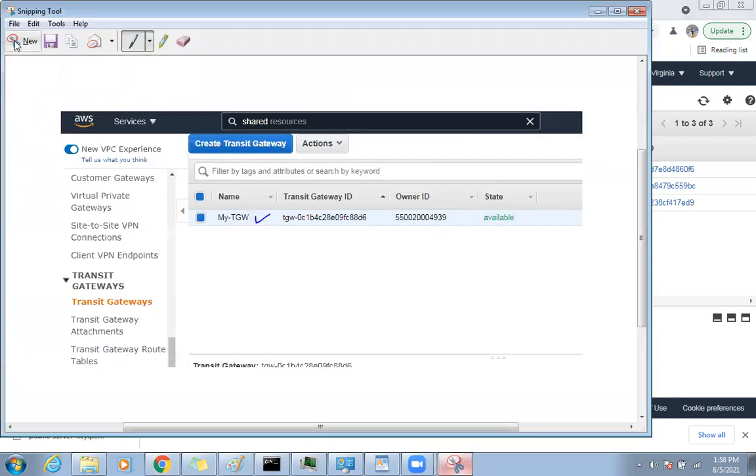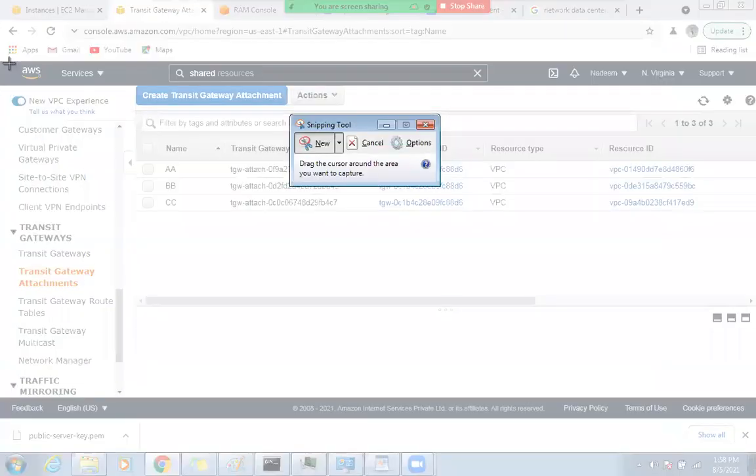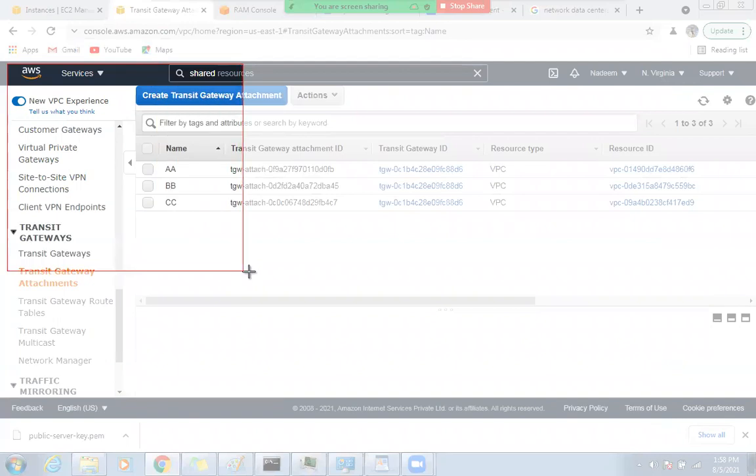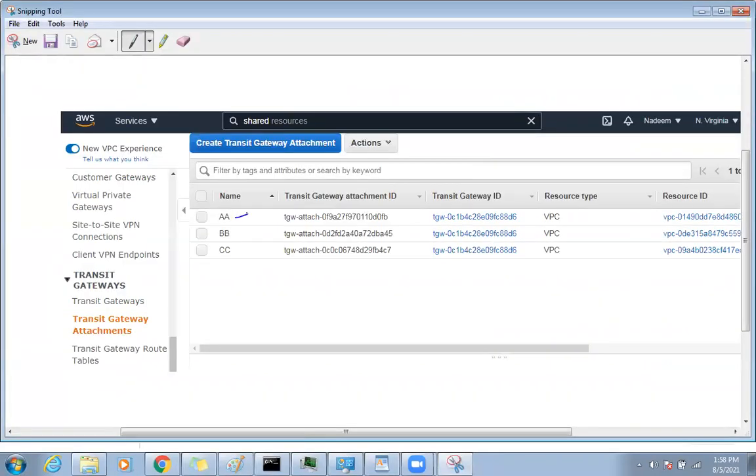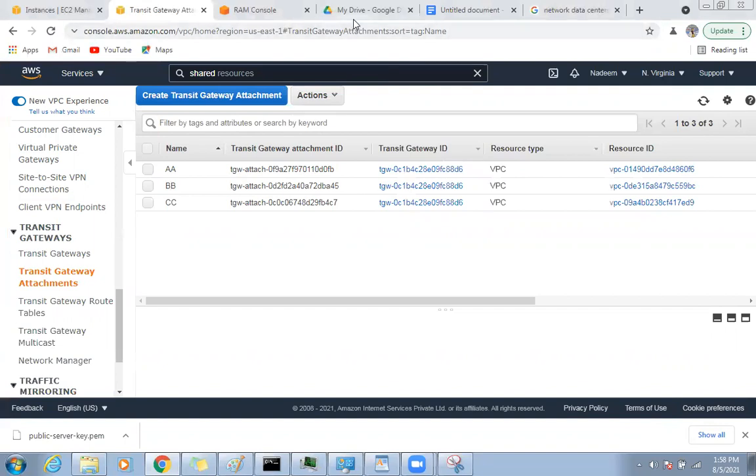The transit gateway, as we discussed, is a shared thing. So you need to attach all your three VPCs here: 1, 2, 3. Where? Here. So the transit gateway is attached.